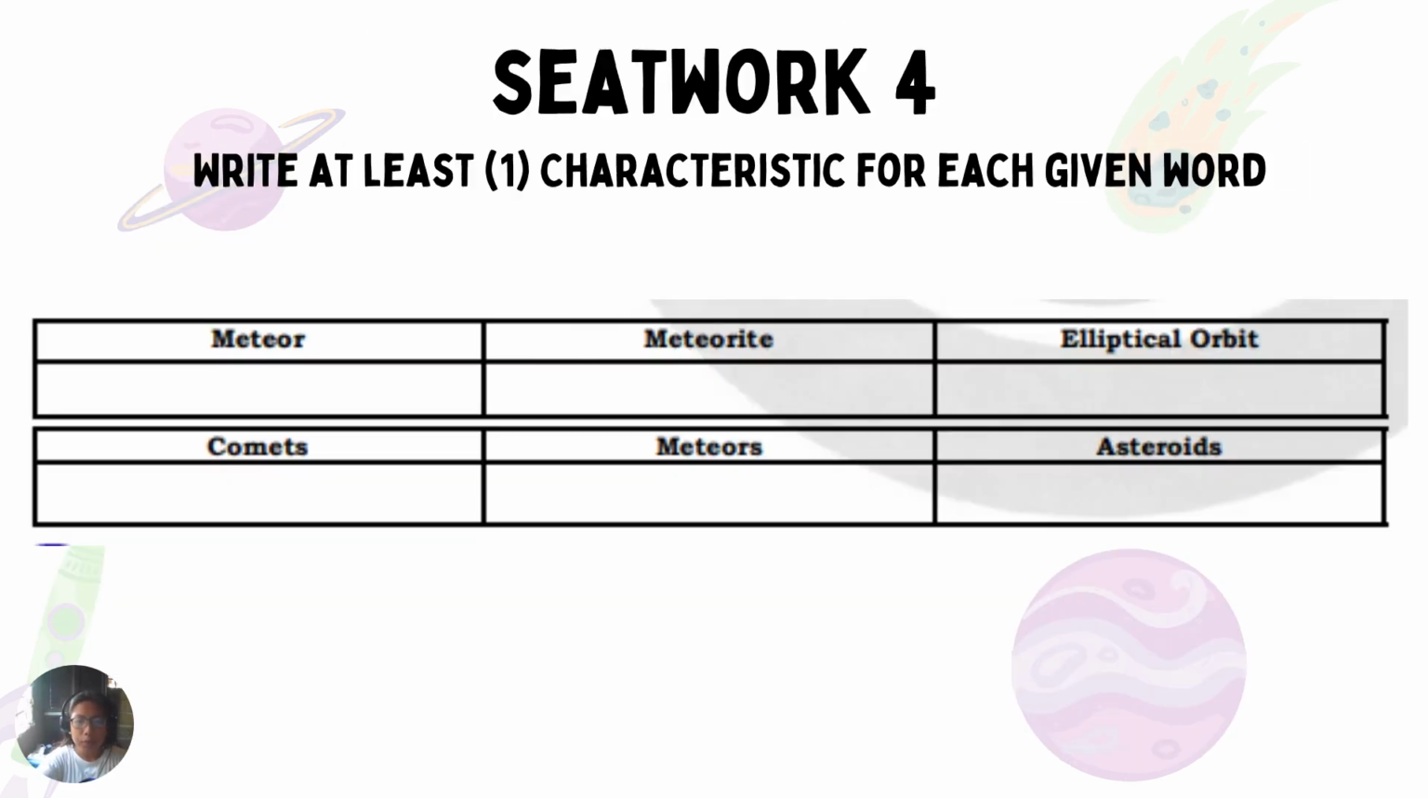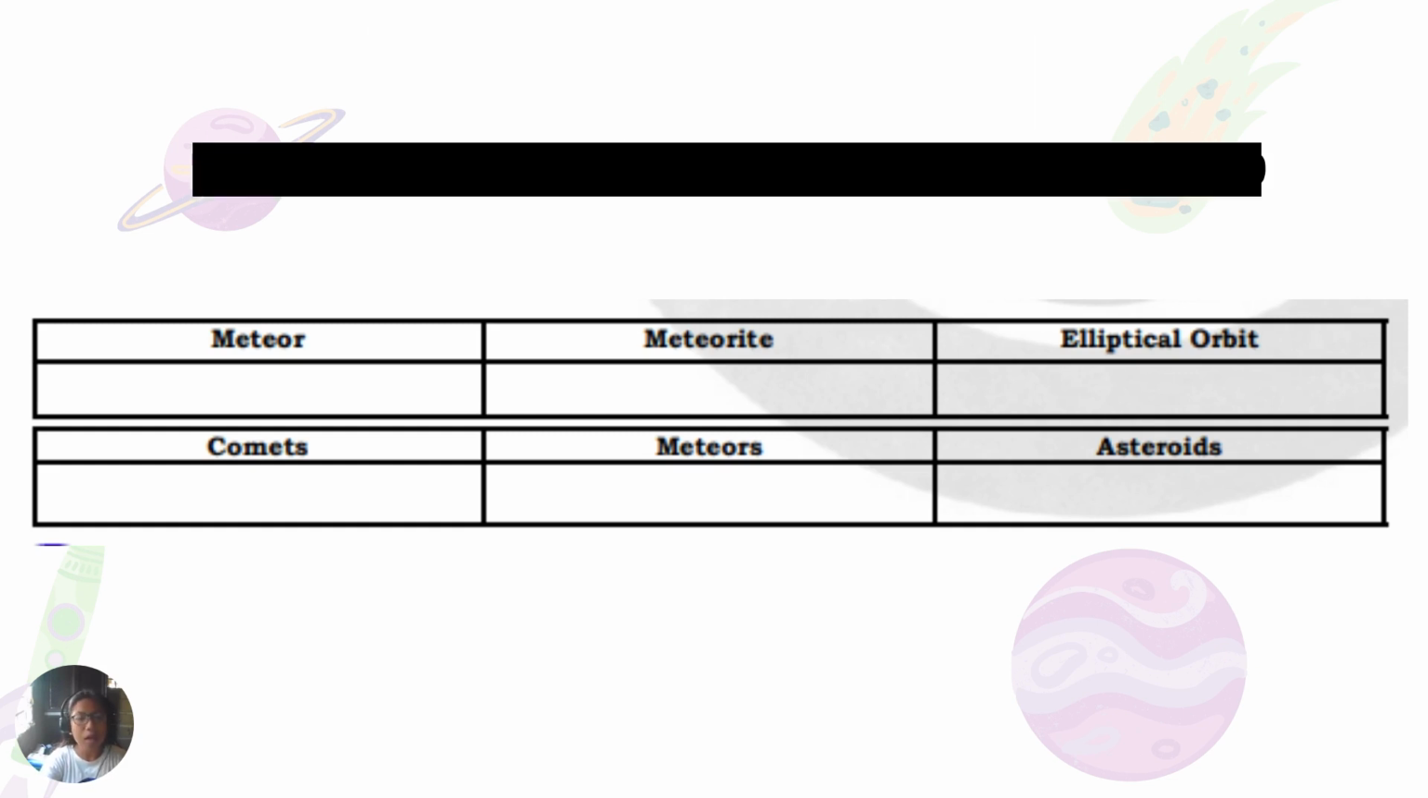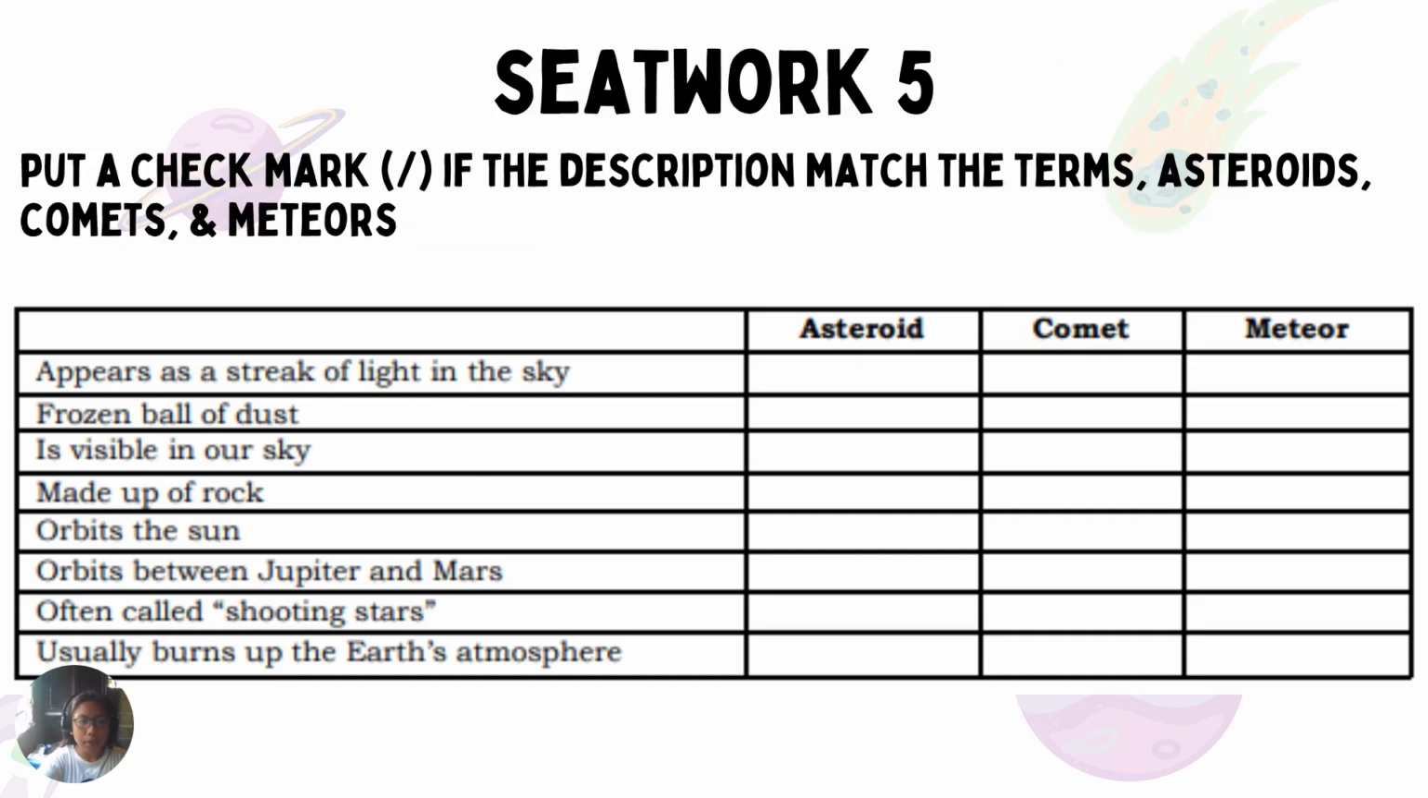Then, for seat work number 4, you are going to write at least one characteristic for each given word. Example, meteor. What is the characteristic of a meteor? Characteristic of a meteorite, elliptical orbit, asteroid, meteors, and comets. Okay?